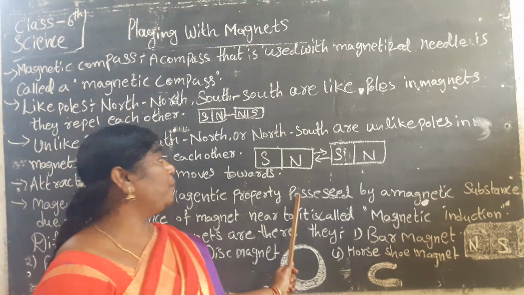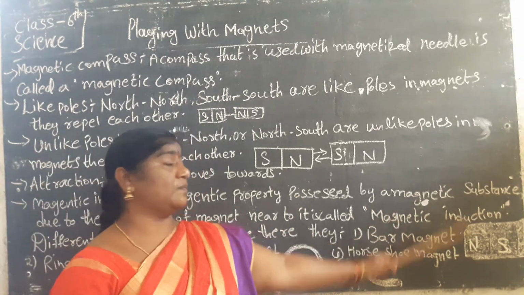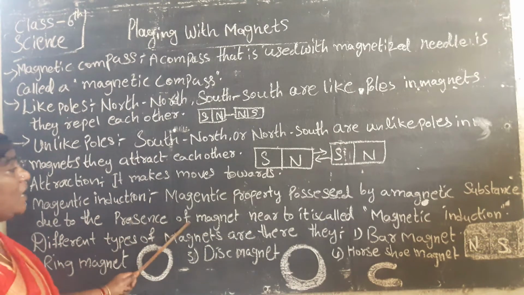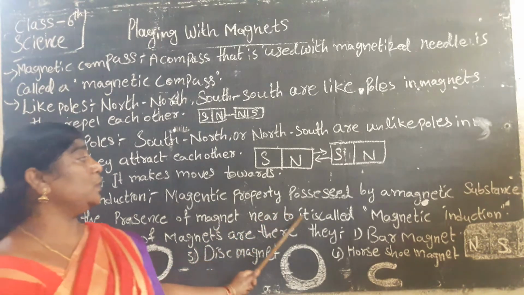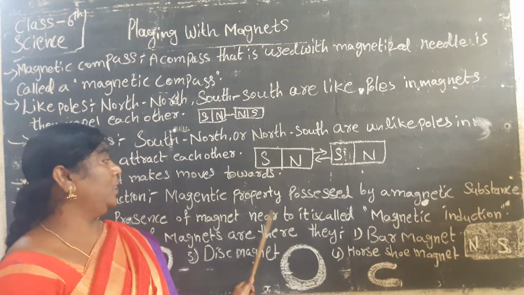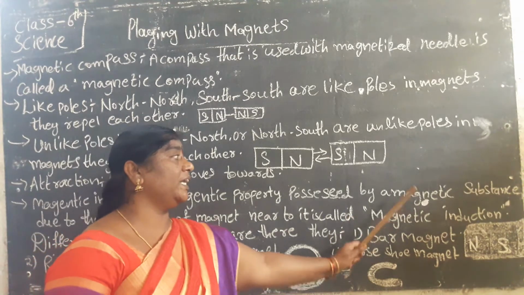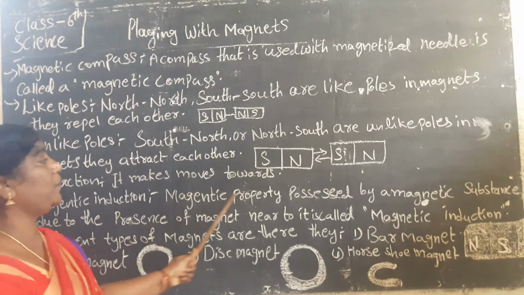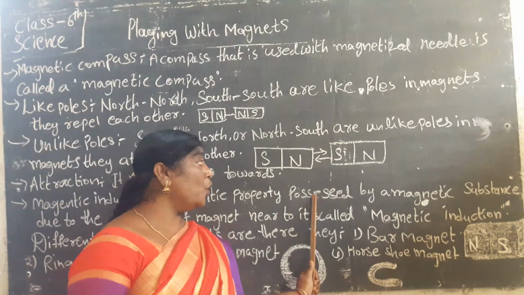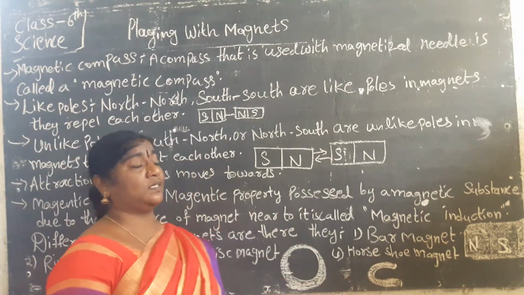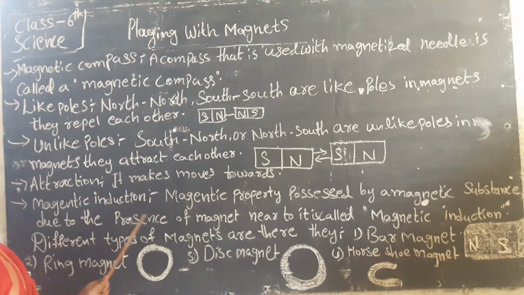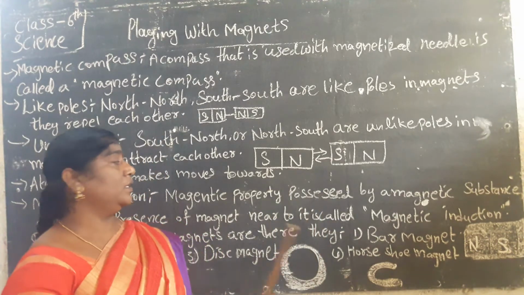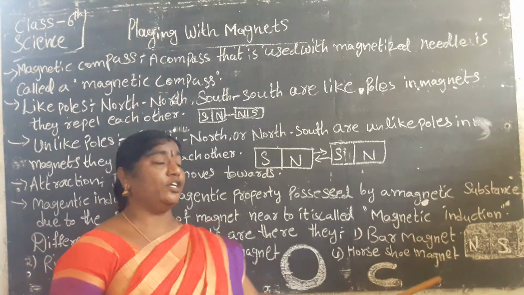Magnetic property possessed by a magnetic substance due to the presence of a magnet near it is called magnetic induction. One more time, listen. Magnetic induction means the magnetic property possessed by a magnetic substance due to the presence of a magnet near it. That is called magnetic induction.